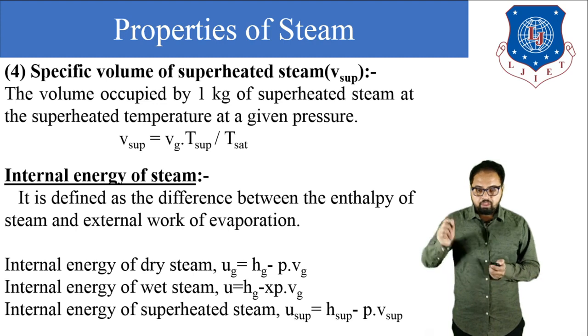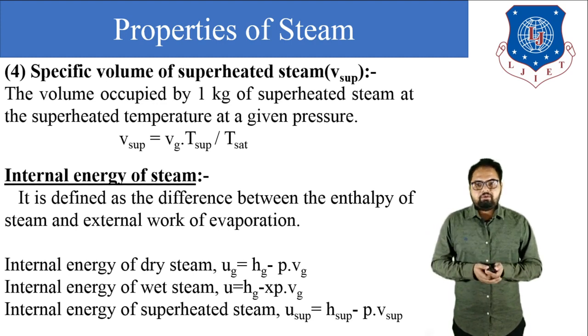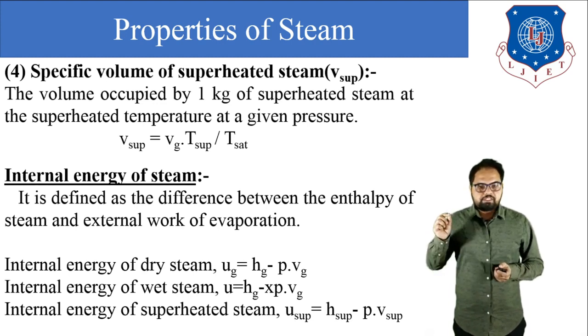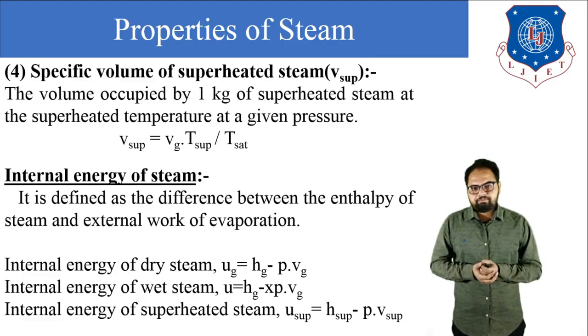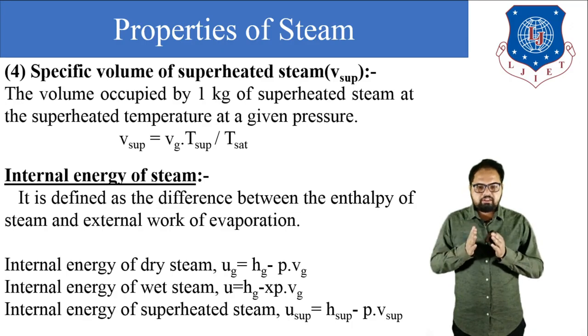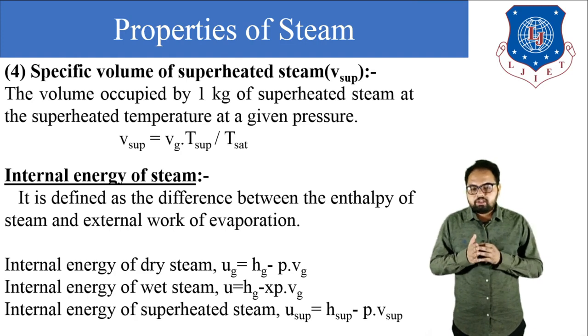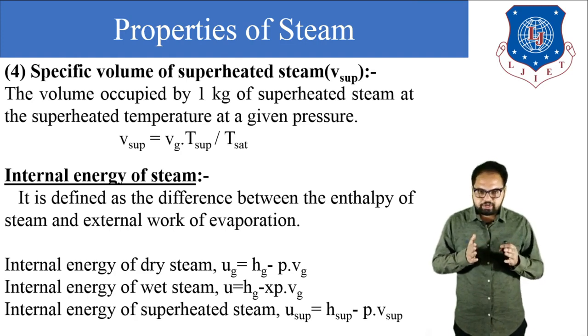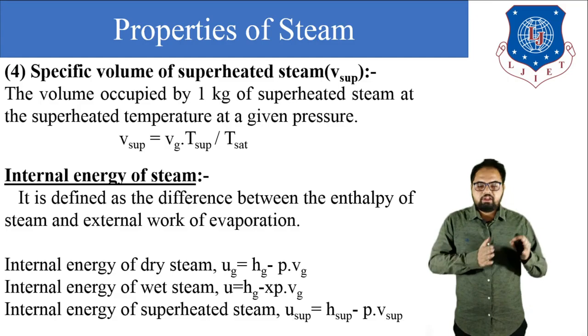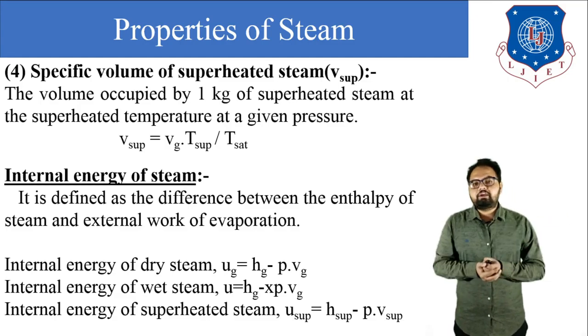Okay, now here we can see specific volume and enthalpy. We know that the specific volume of wet steam is always less than dry saturated steam. The specific volume of dry saturated steam is always less than the superheated steam.